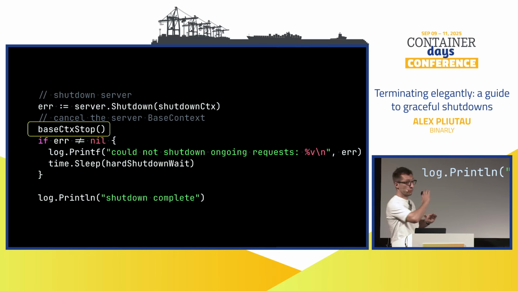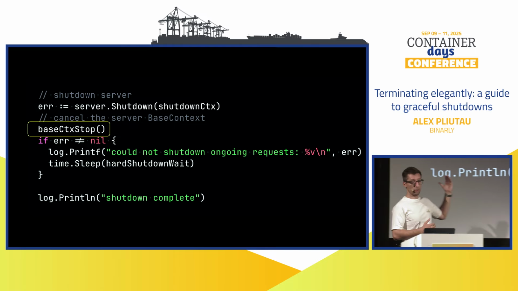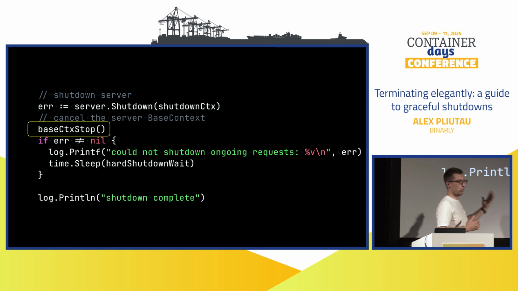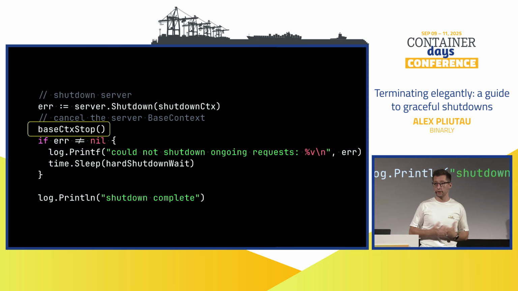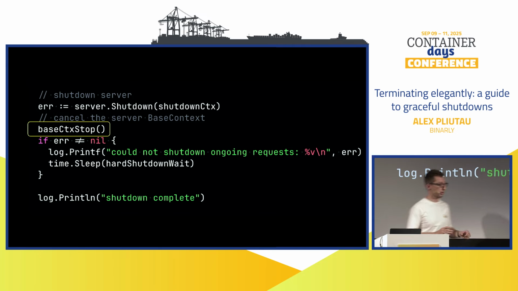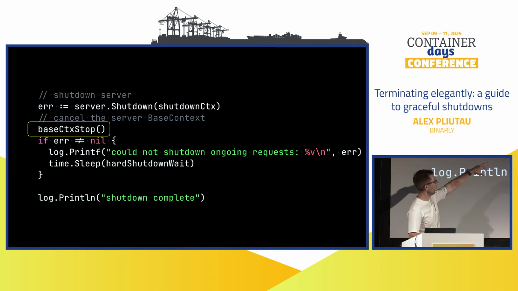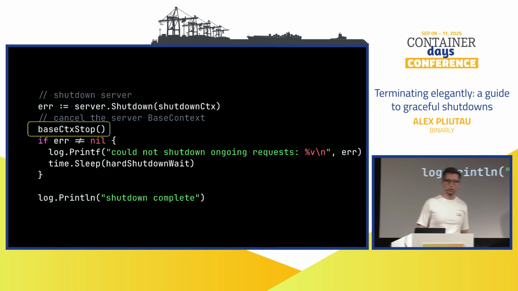That was the code from a few slides back, right? After the shutdown, we cancel this base context. We can do it actually before checking the error, because if there are no more functions running, it will just do nothing. There won't be any effect. And if there are any functions running, the cancellation will be sent to them. And we'll wait for 5 seconds. So this hard shutdown wait variable is 5 seconds, or constant. Again, could be controlled to your program.